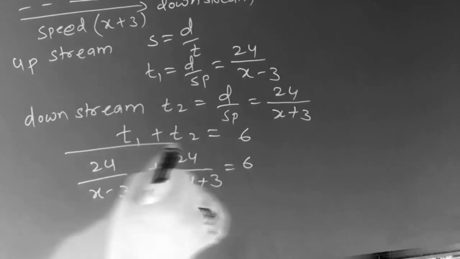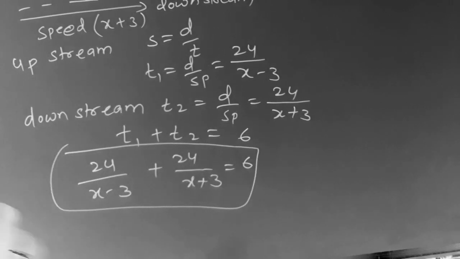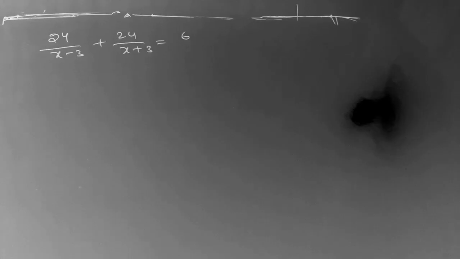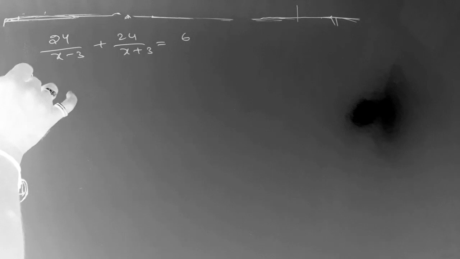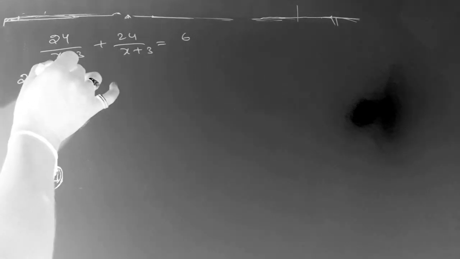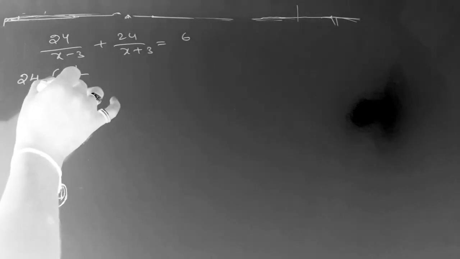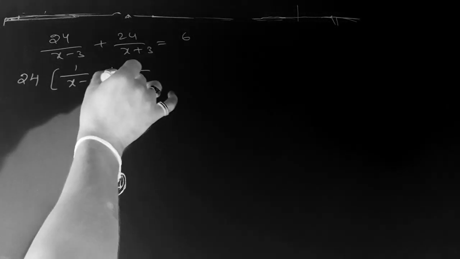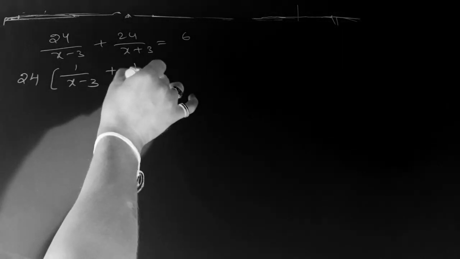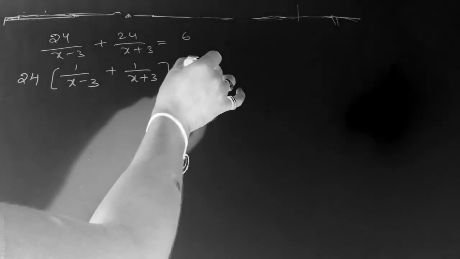Now we will solve this to get the speed of the boat. So 24 by x minus 3 plus 24 by x plus 3 is equal to 6. In these two, you take 24 common, remaining is 1 by x minus 3 plus 1 by x plus 3, that is equal to 6.